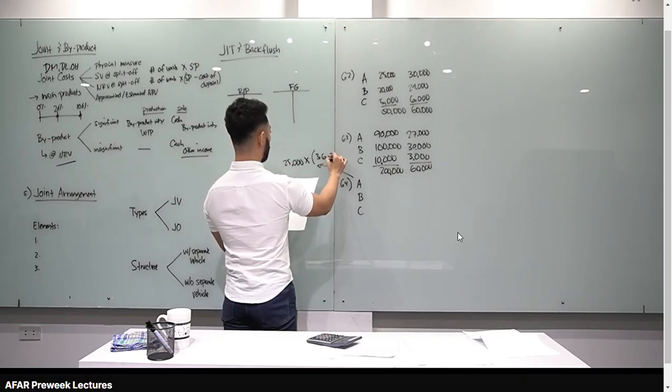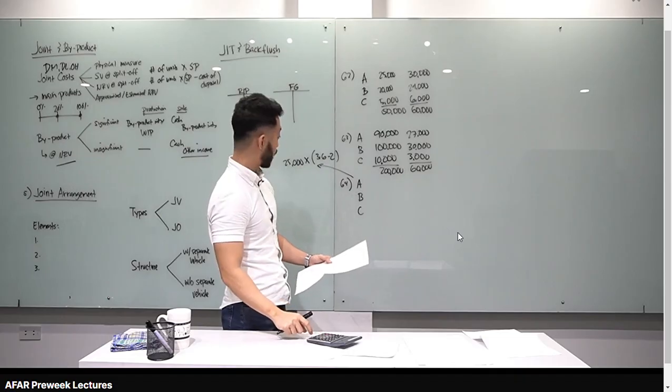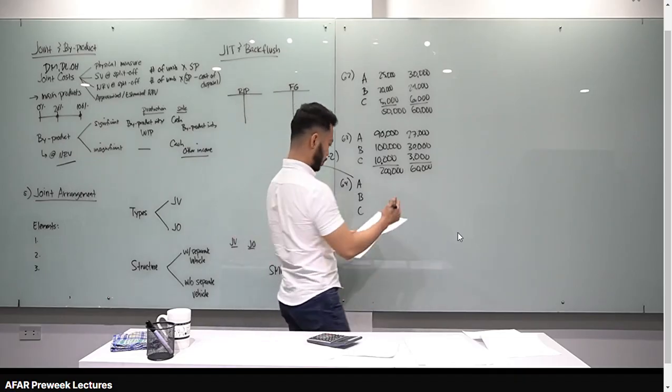Cost of disposal na 2. Nakita niyo yung 2? Okay. So, ganyan siya. 3.6 minus 2 times 25,000. So, for A, lagay natin 40,000.